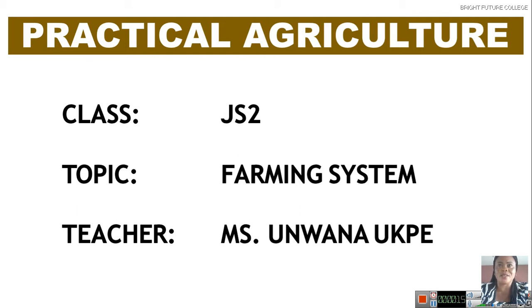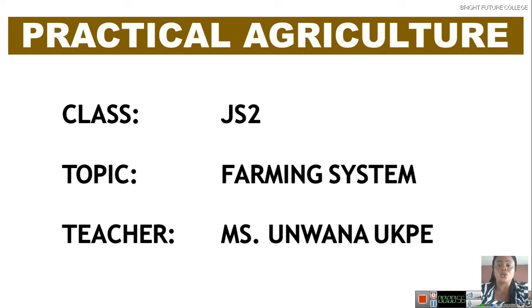Today we want to look at farming system. Farming system. That is the topic for today. Last time we talked about cropping system. We looked at cropping system as the system in which various crops are grown by farmers in various farms. It can be single, one after the other, or mixed cropping. We went ahead and mentioned types of cropping system: monocropping, crop rotation, multiple cropping, and advantages and disadvantages for each type.